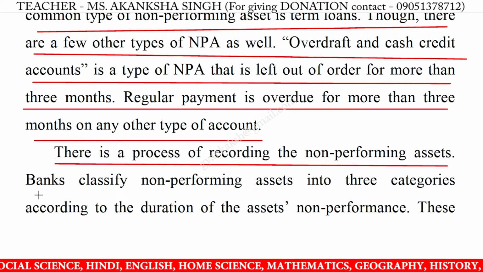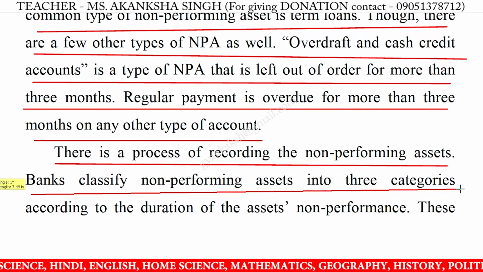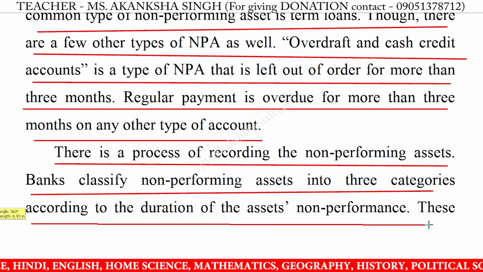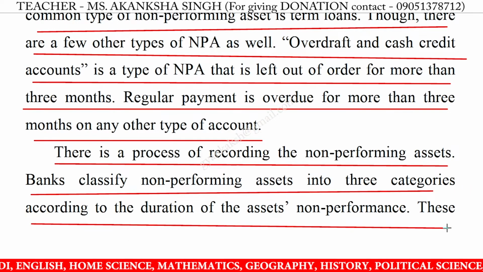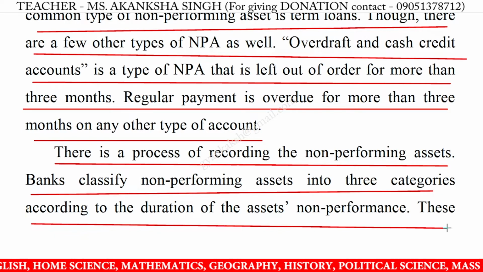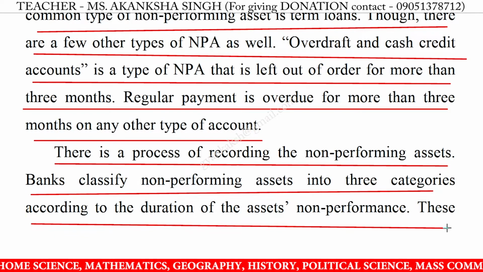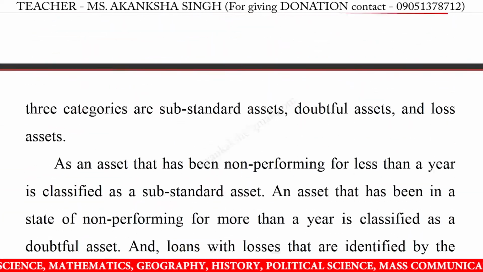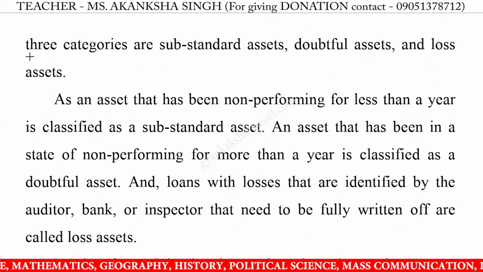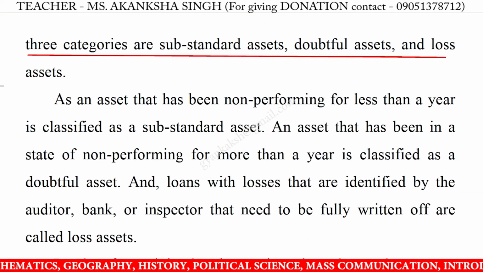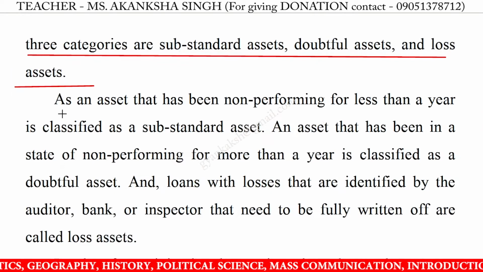There is a process of recording the non-performing assets. Banks classify non-performing assets into 3 categories according to the duration of the asset's non-performance. These 3 categories are substandard assets, doubtful assets, and loss assets.